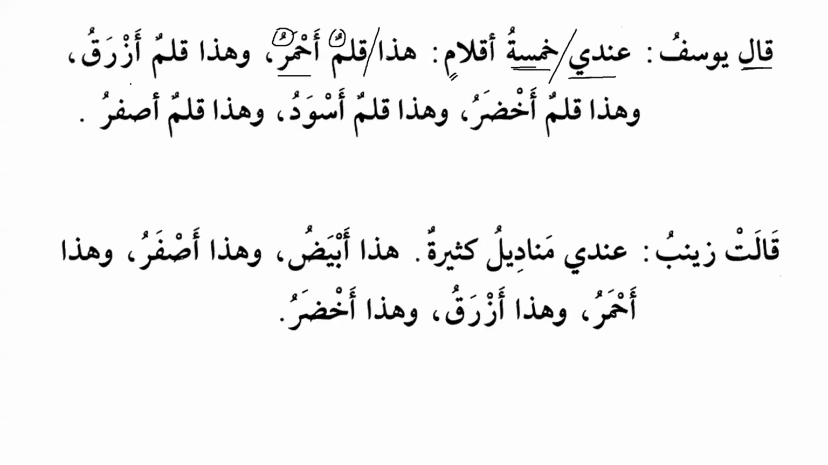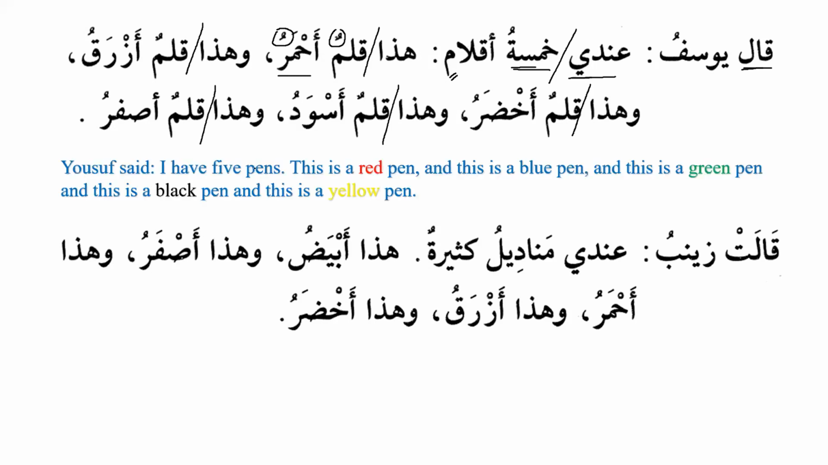Wahada qalamun azraqu. And this is a blue pen. Wahada qalamun akhdaru. And this is a green pen. Wahada qalamun aswadu. And this is a black pen. Wahada qalamun asfaru. And this is a yellow pen. So now we can see here that all the colors, they are on the pattern of af'alu, and all of them do not have tanween. We have ahmaru, azraqu, akhdaru, aswadu, and asfaru. And also please remember that these colors are used for masculine. For feminine, we have different pattern. This is the pattern that is used for the masculine colors.